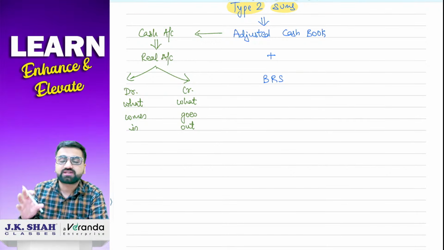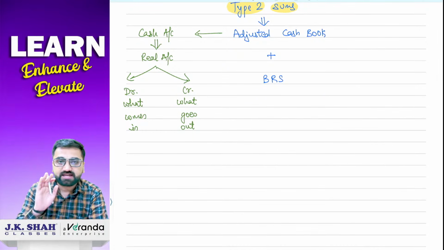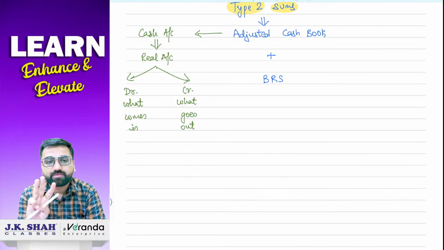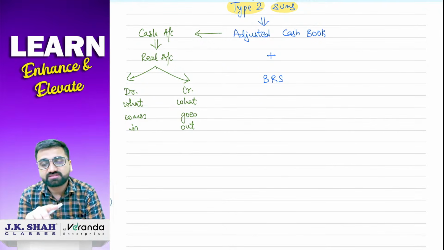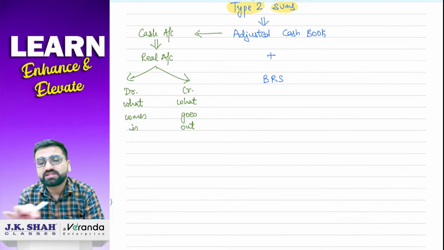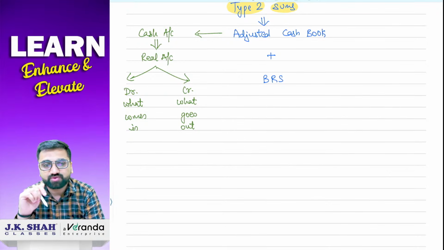There are only 3 transactions which will go to BRS. They will never go to adjusted cash book; they will always go to BRS. Rest all the transactions will go to adjusted cash book. So now you need to understand which are those 3 transactions.